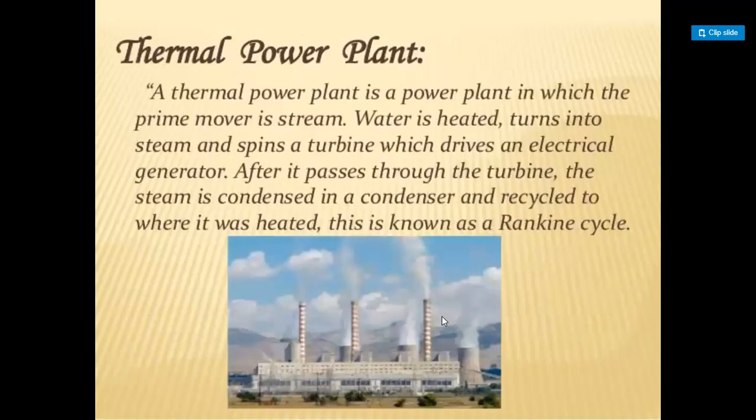Thermal power plant. A thermal power plant is a power plant in which the prime mover is steam. Water is heated, turns into steam, and spins a turbine which drives an electrical generator. After it passes through the turbine, the steam is condensed in a condenser and recycled to where it was heated. This is known as a Rankine cycle.